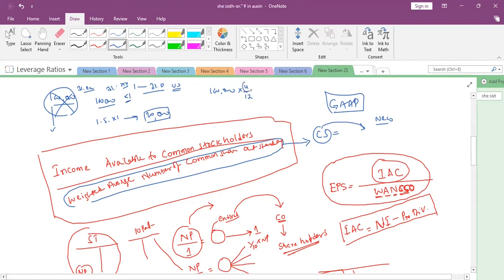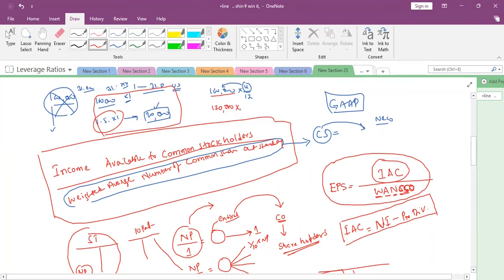January, February, March, April. How many new shares are issued? 20,000 shares, on 1st May. Now how many shares after issuing new shares? 120,000.